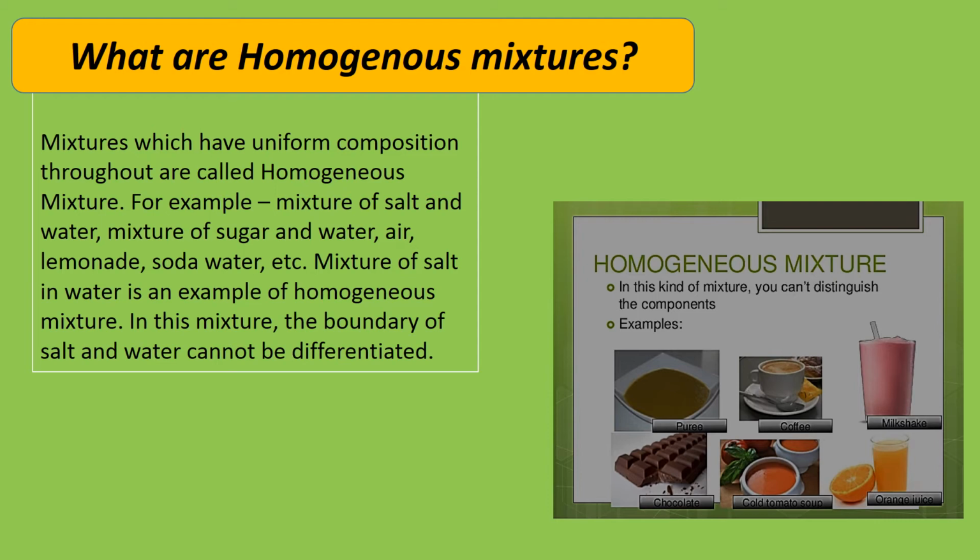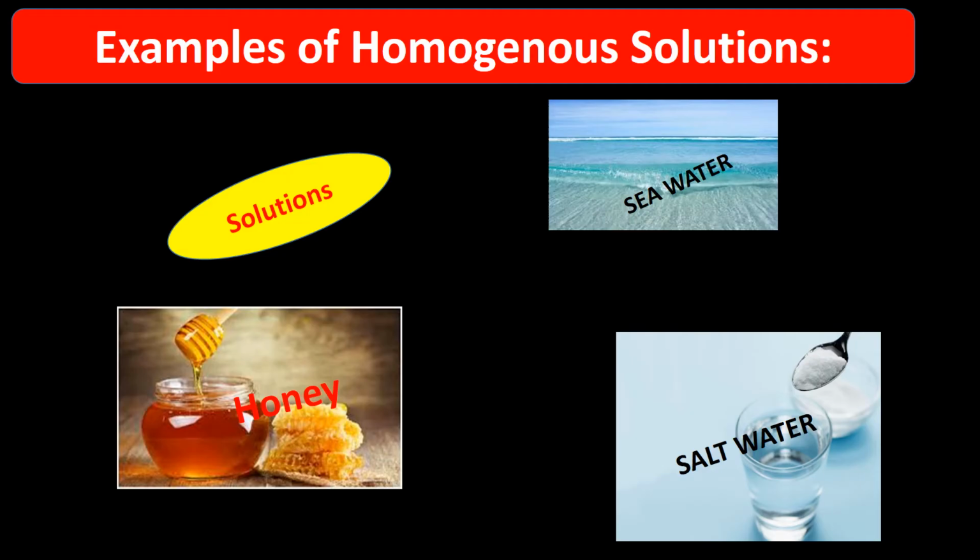Now in homogeneous mixtures, we cannot identify or differentiate where one component is present and where the other is present, but they will be present uniformly in the whole mixture. Homogeneous mixtures are of two types. First is true solutions and the other is alloys.